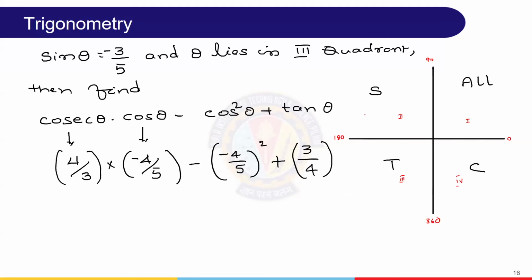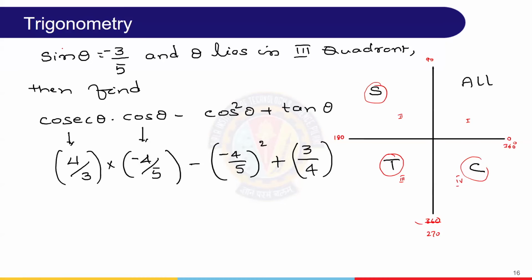Whereas between 90 and 180, only sine is positive, and the remaining are all negative. Similarly, between 180 and 270, only tan is positive. And 270 to 360 means the fourth quadrant, where only cos is positive. Cos means immediately sec also, tan means immediately cot, and sine means immediately cosecant.